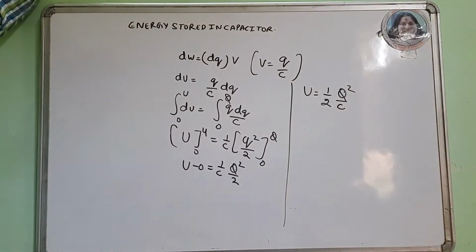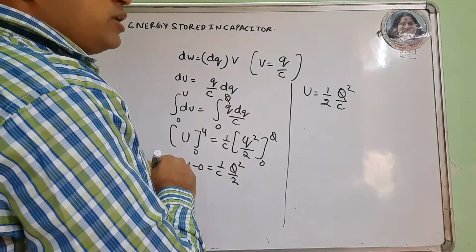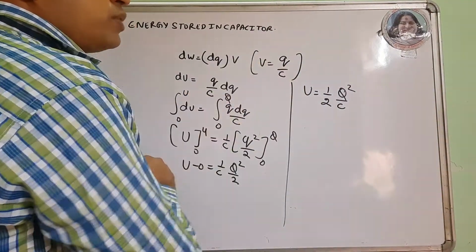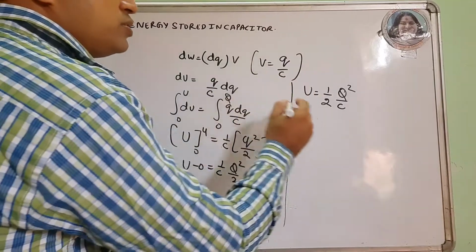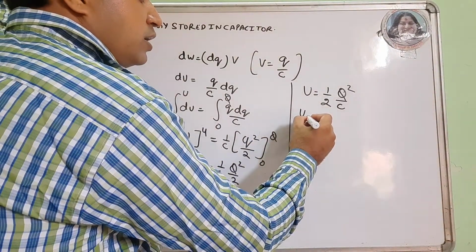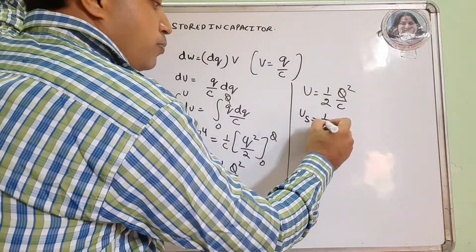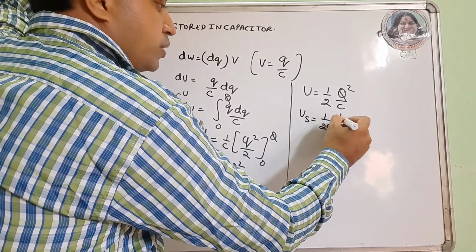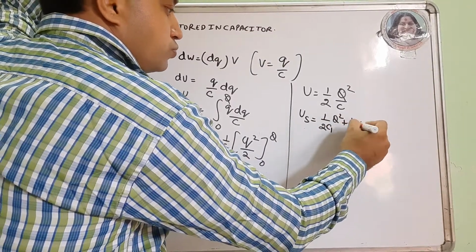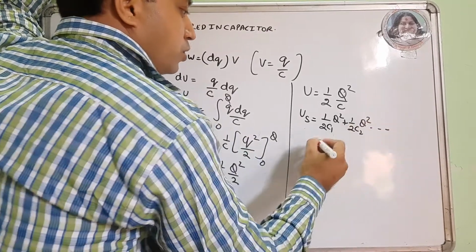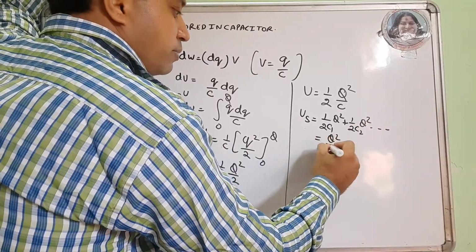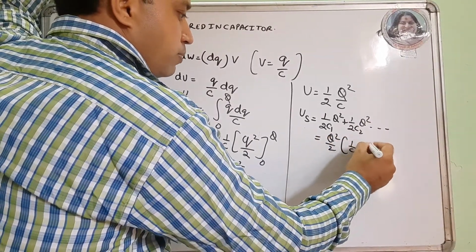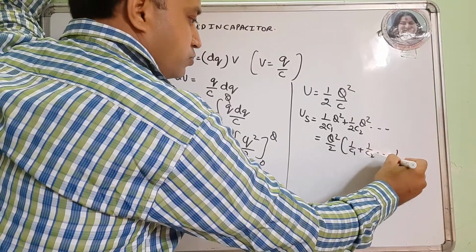Since for series combination the charge across the capacitors remains the same, this can be utilized for a number of capacitors connected in series, like 1 upon 2 C1 Q square plus 1 upon 2 C2 Q square and so on. So it becomes Q square by 2 into 1 upon C1 plus 1 upon C2 and so on up to 1 upon Cn.